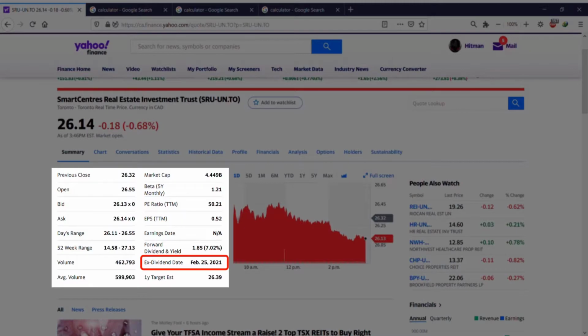Let's say the ex-dividend date is February 25. If you bought it, for example, on February 24th, you would still be entitled to get the dividend, although you just held the stock for a day or 2 days, I don't know. So that's how the ex-dividend date works. 1 year target estimate, the last one. The 1 year target estimate is actually done by the computer, so they analyze the market and the stock and give an estimate of how much it's going to be. Again, it's not accurate, but it's a good thing to have.